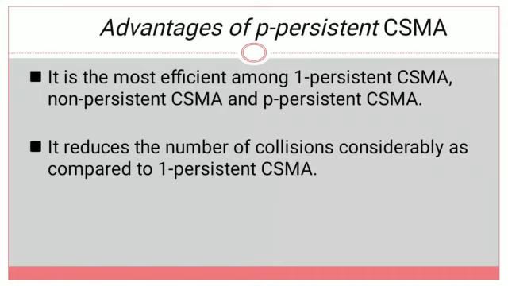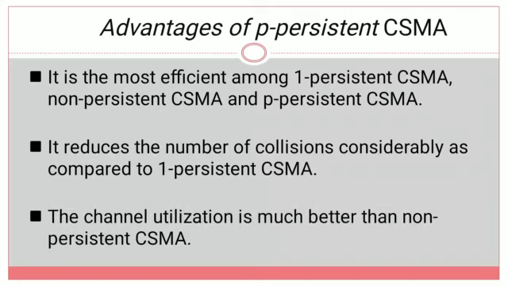But in addition to that continuous sensing, it adds the probability chance. So with a probability p only, it will send the transmitted packet. That's why, compared to one persistent, it reduces the chances of collision. If the number of collisions is reduced, then automatically the efficiency is increased.